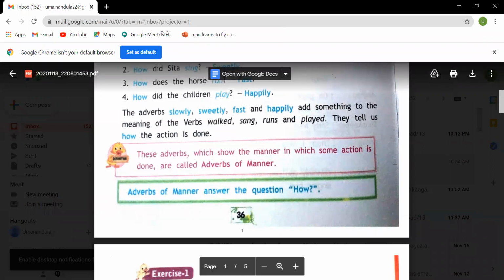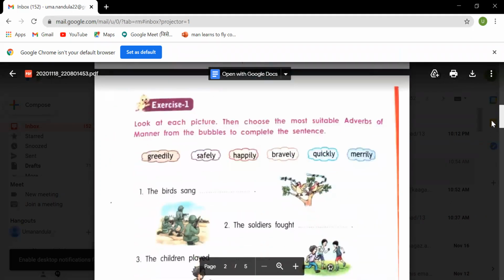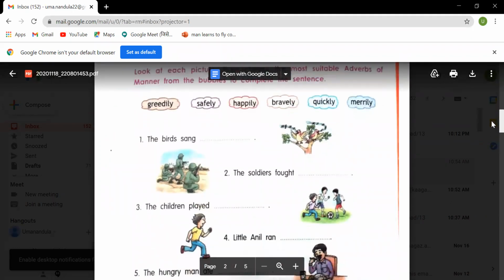So when you question how it is done, how did the horse run? Fast. How did you write the exam? Well. How did he write? Neatly. So in that way, when you question yourself how, you will get the answer. Those are called adverbs of manner. Okay, so let us do exercise 1 so that you will get a better idea.